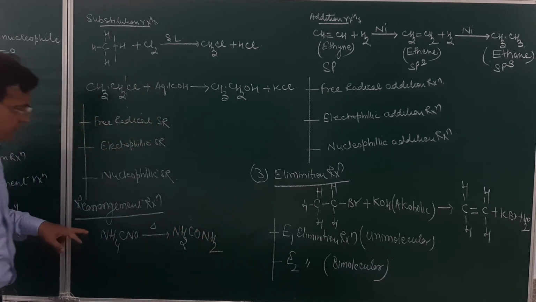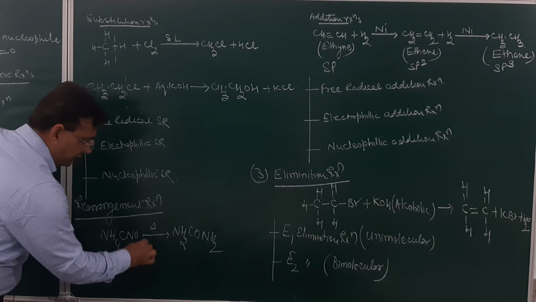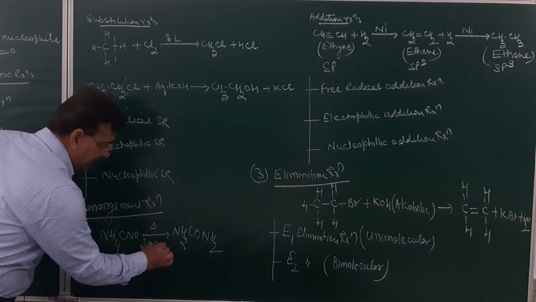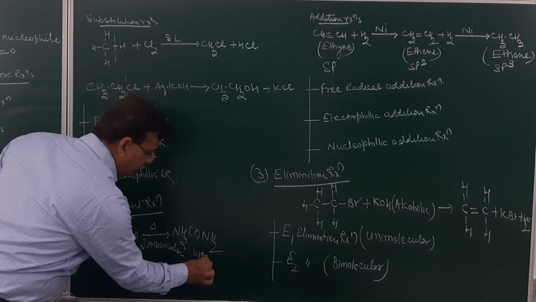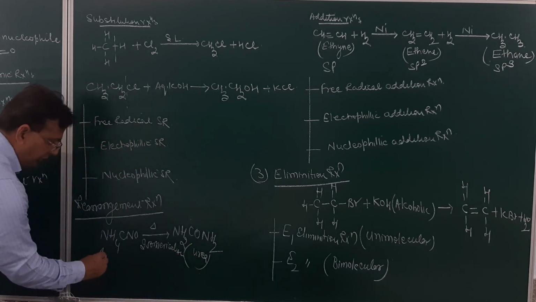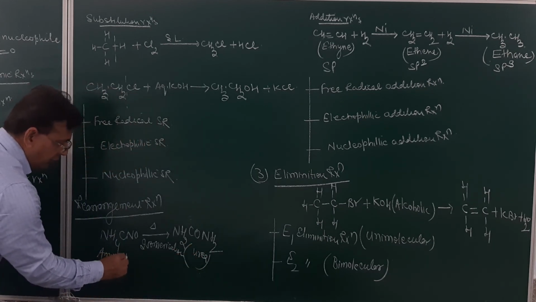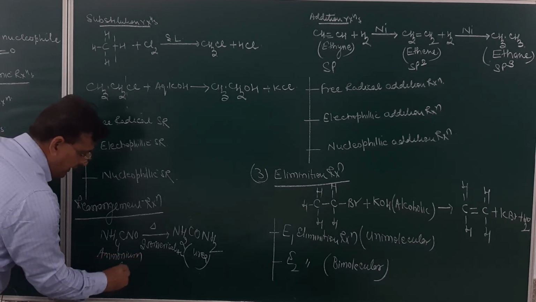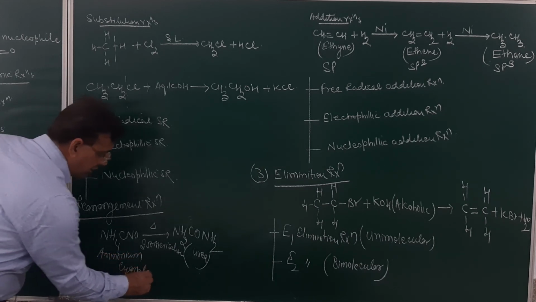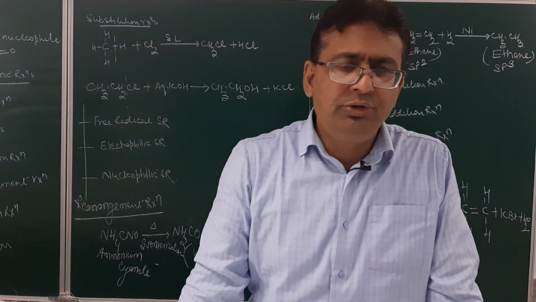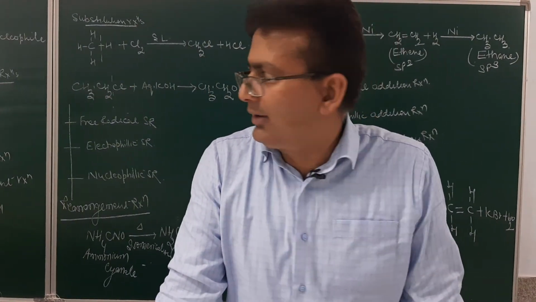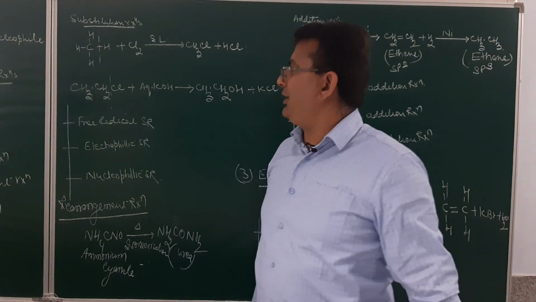Just see over here, ammonium cyanate when heated undergoes isomerization and results in the formation of a urea molecule. So those reactions in which an atom or group when heated rearranges to form a new compound are called rearrangement reactions. So the various types of reactions we have discussed.